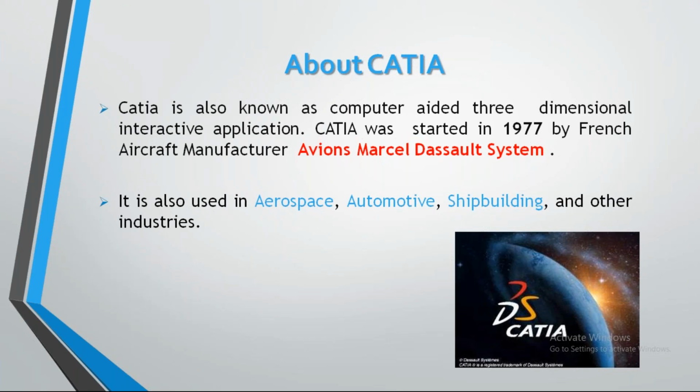At that time, it was also named CATI. It is the full form of Conception Assisted Tridimensional Interactive. After that, in 1981, CATI was renamed CATIA, which is nothing but computer-aided three-dimensional interactive application.